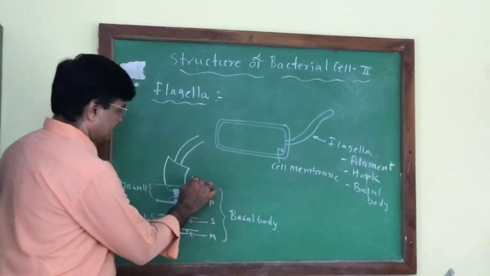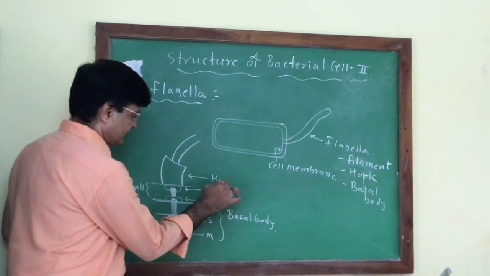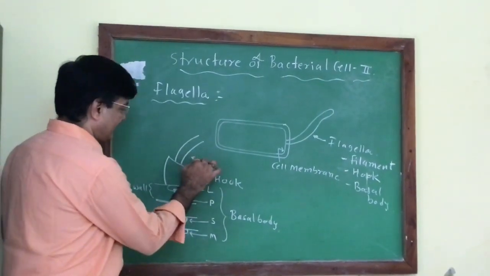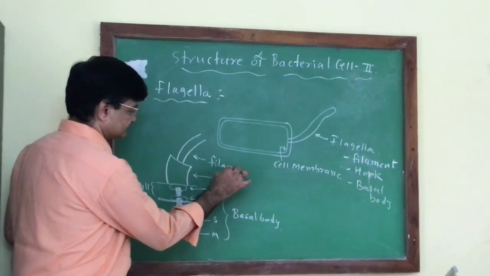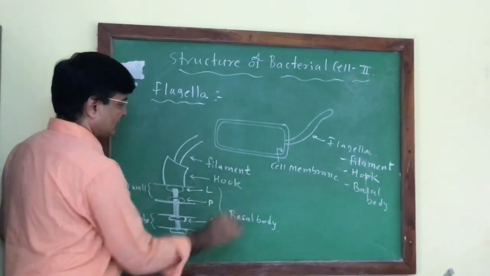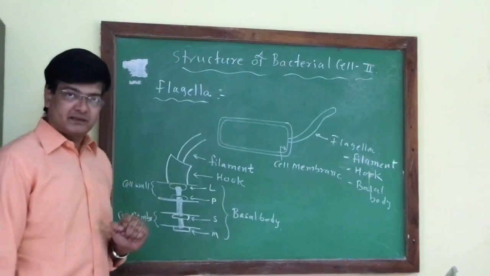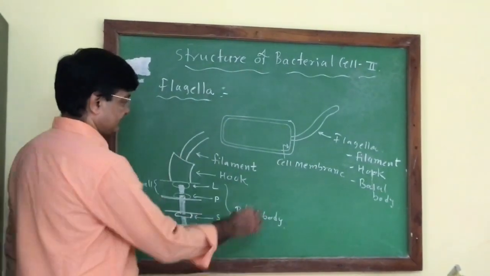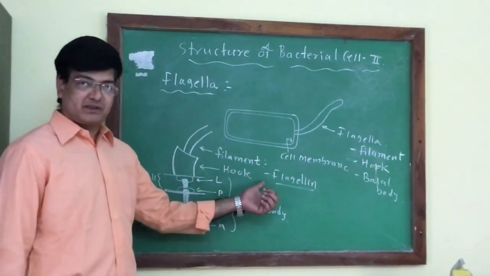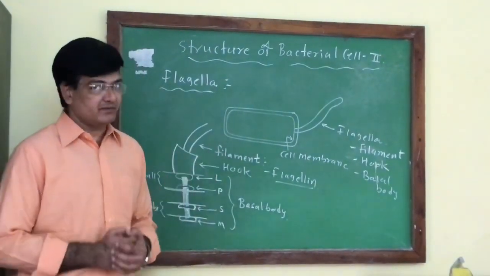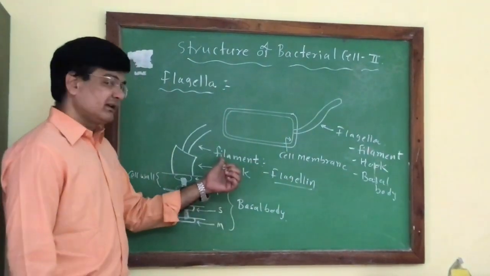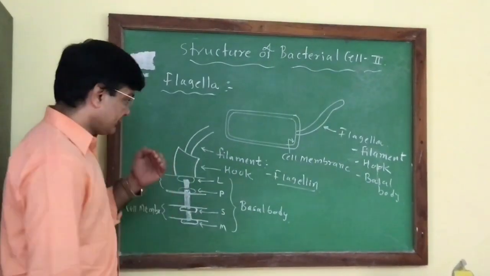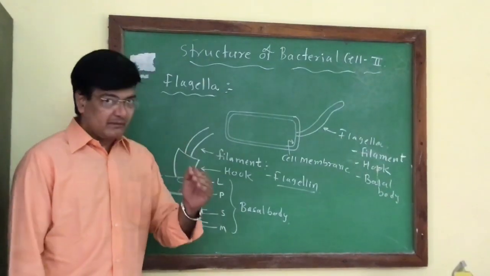Above the cell wall, the structure called a hook is present. It connects the filament of the flagella with the basal body. Filament is formed of the flagellin kind of protein. This flagellin protein is present in the constitution of the filament. This filament has the ability to rotate on its axis, and due to this ability of rotation, the filament helps the